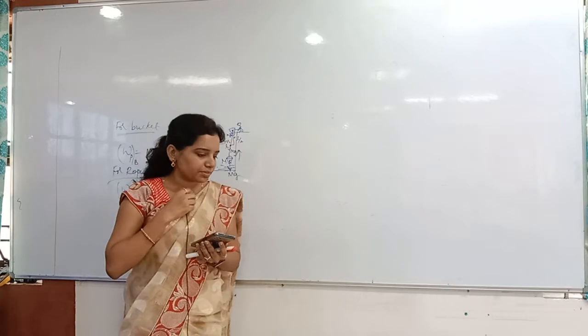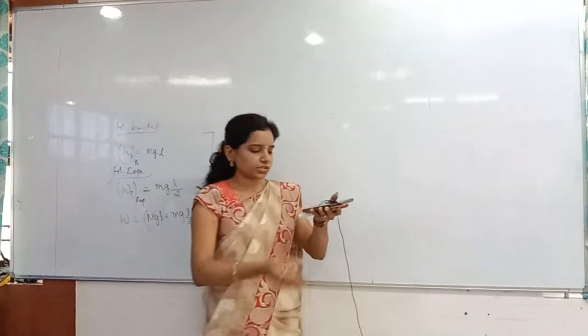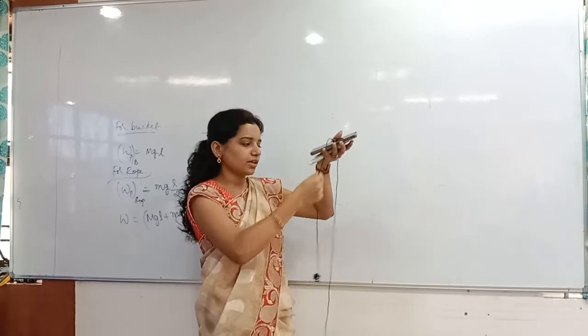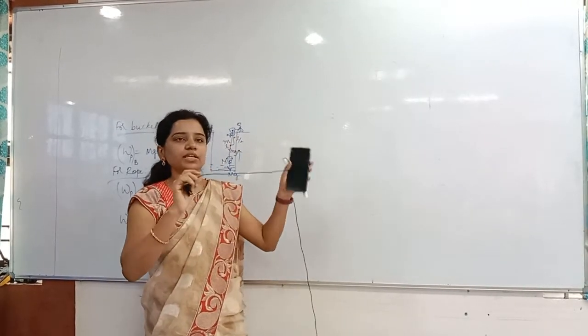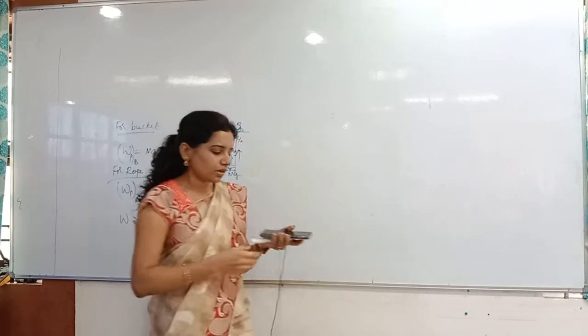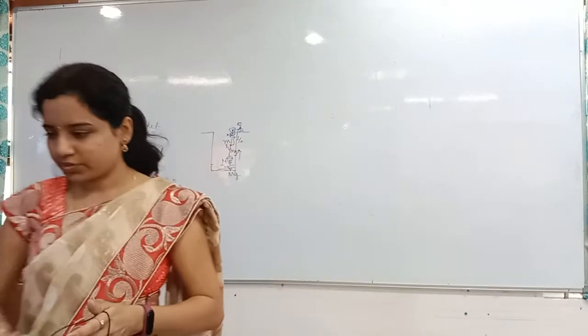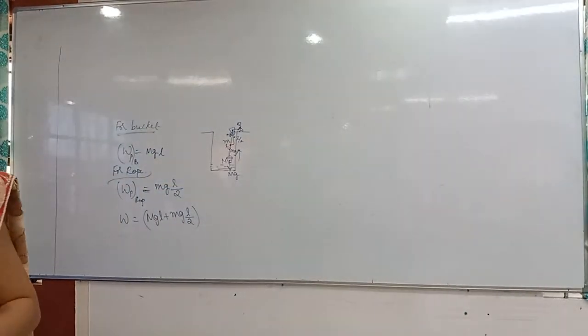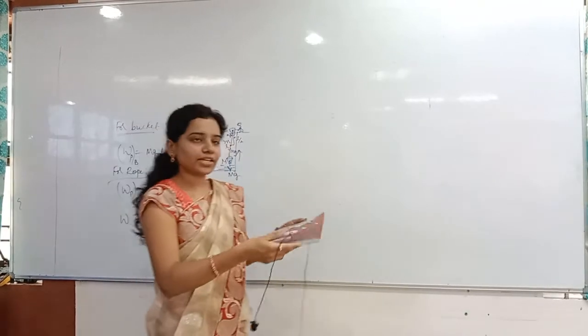So here, for example, if I consider this as the table, and this is a rope. The total length of the rope is L. Now, this is the table I have considered.